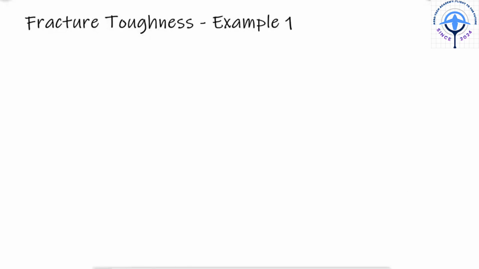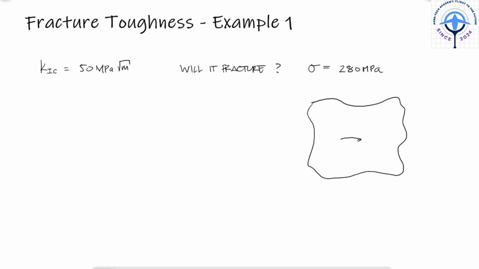For a machine component that is fabricated from an aluminum alloy that has a fracture toughness of 50 megapascal square root of m, we'd like to know if fracture will occur if the component is subjected to a stress of 280 megapascals when it has an internal crack of 10 millimeters in length.